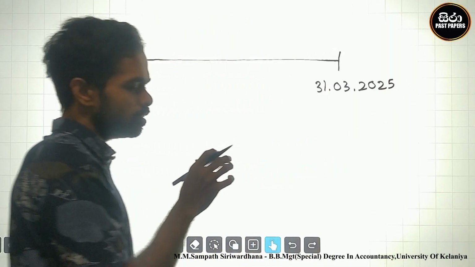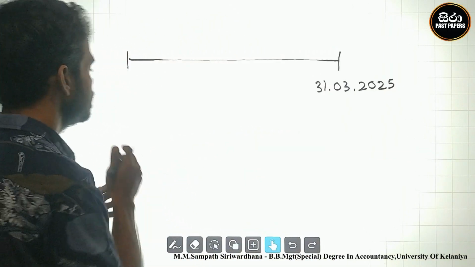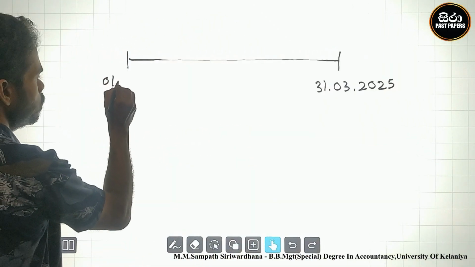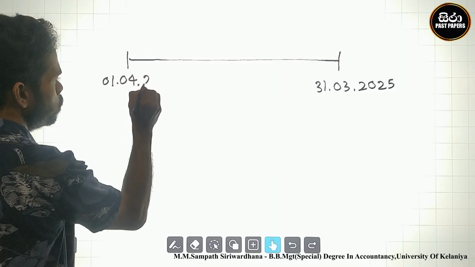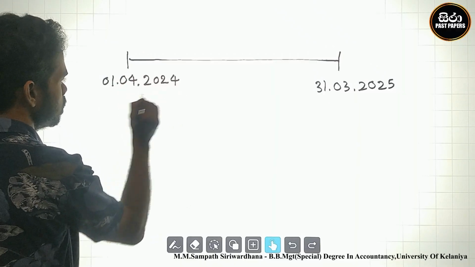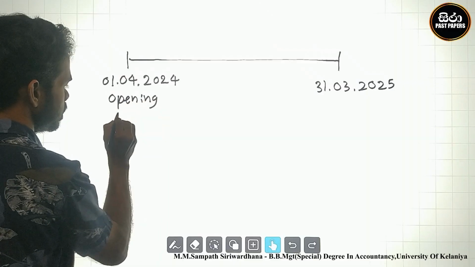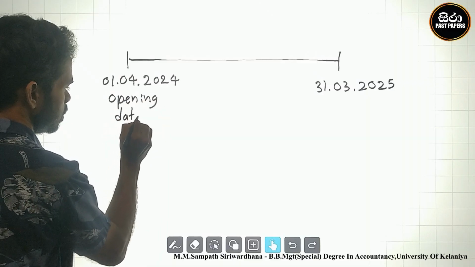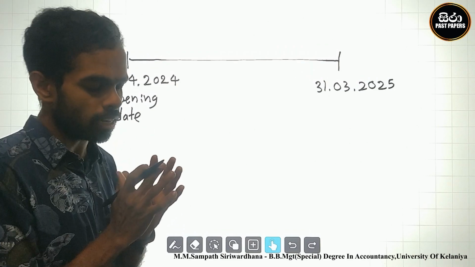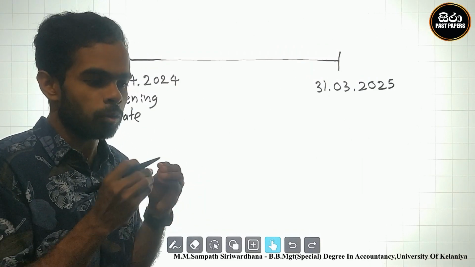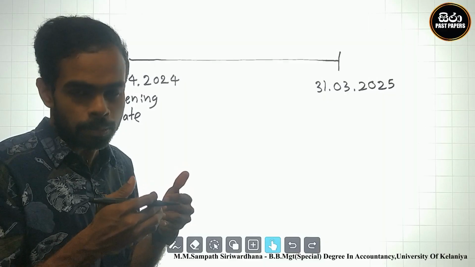Which date did they start? 1st of April 2024. This is the opening date of the current period and the opening date of the company.